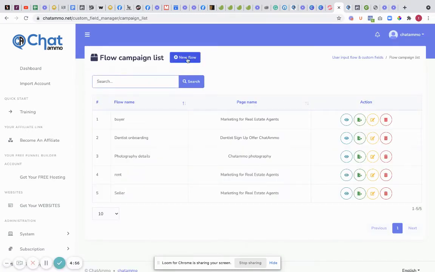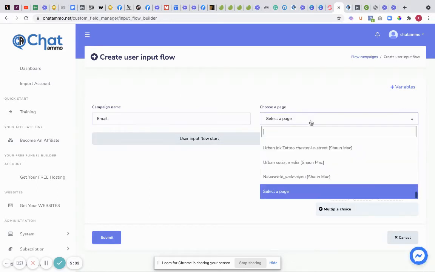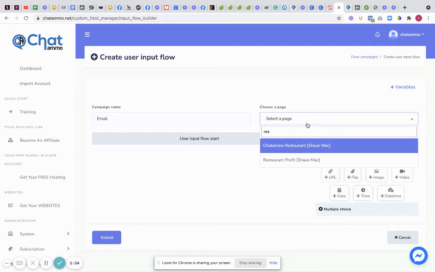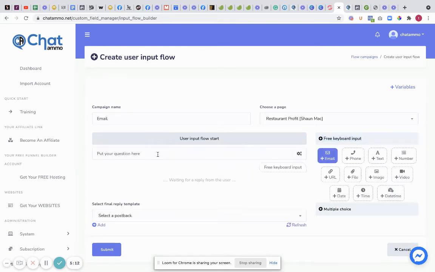Right, now next we're going to put new flow. And I'm going to put flow name as email. Select the page, it's going to be restaurant profits. Boom. And then what we're going to do is we're going to basically have email. Right, so we're just going to click on email. It's going to pop up there. And what we're going to do is we're going to ask the question.